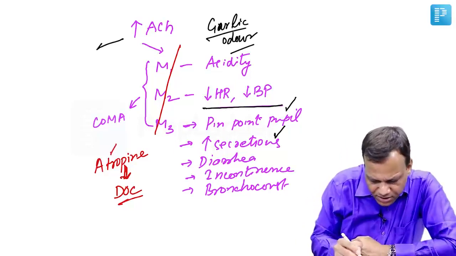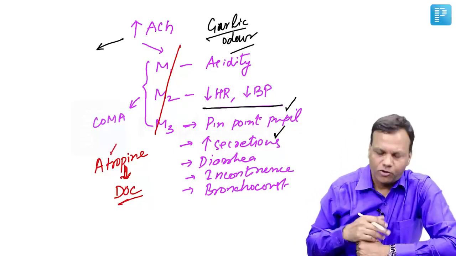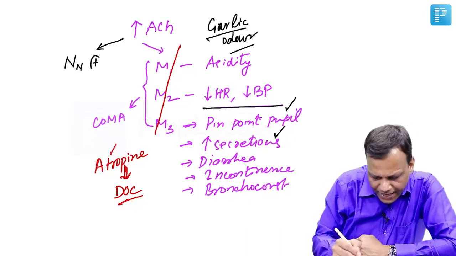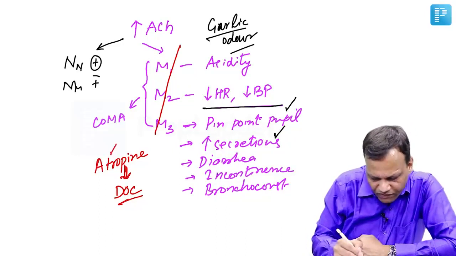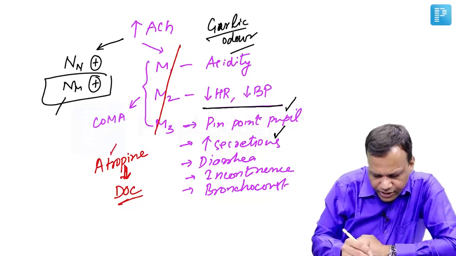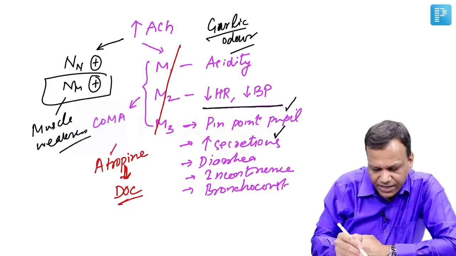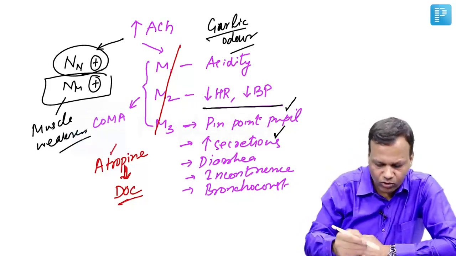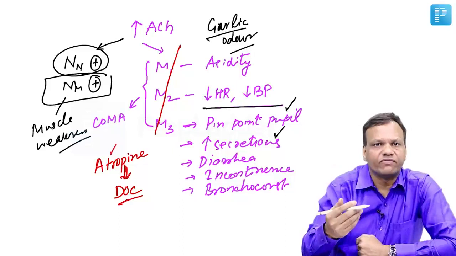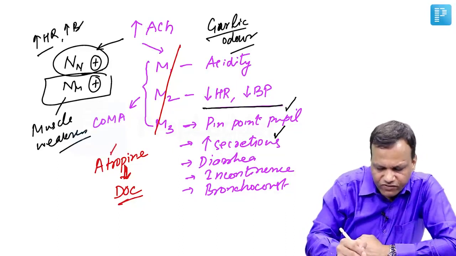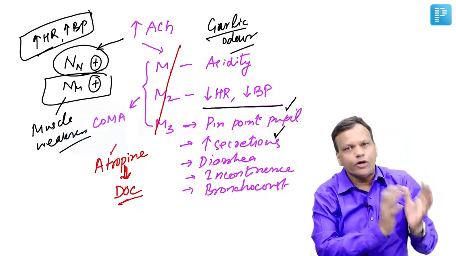But in some persons, which is practically not possible, theoretically possible, there may be stimulation of nicotinic receptors like NN or NM. If NM receptor is overstimulated, it will lead to muscle weakness. And if NN is stimulated, which is present in the ganglion, it can cause sympathetic overactivity also, like there may be tachycardia, there may be hypertension, which is really very rare.